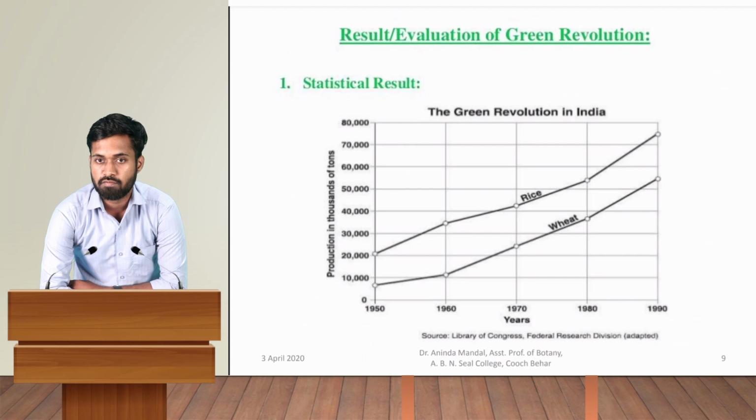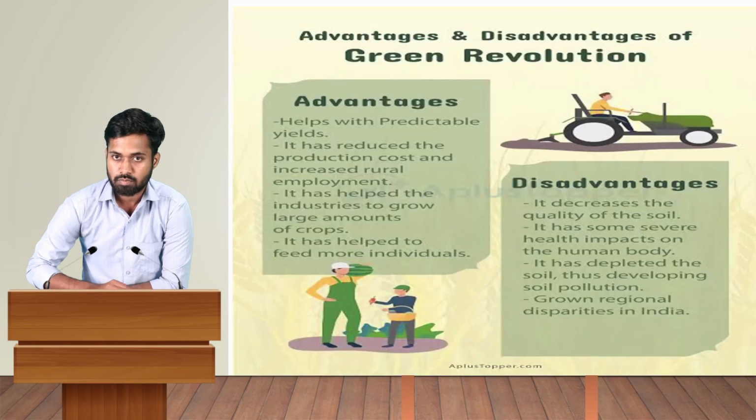So this was the effect of the Green Revolution on rice. If you look at wheat, in 1950 production was less than 10,000 tons, but in 1990 it increased to more than 55,000 tons. So this was the effect of the Green Revolution on India.